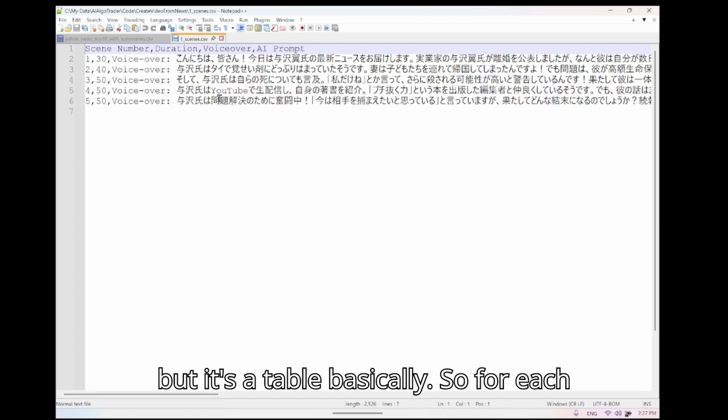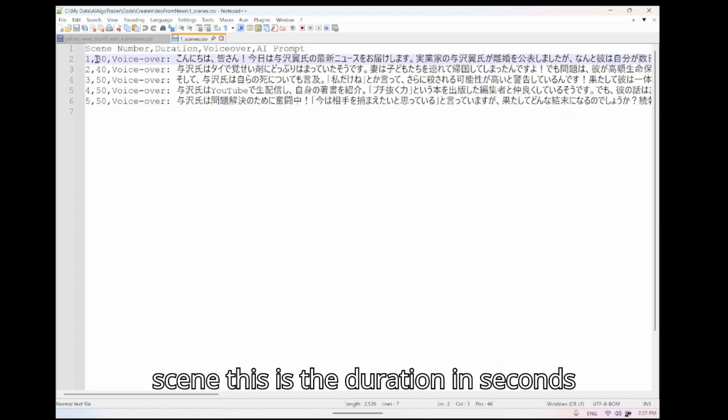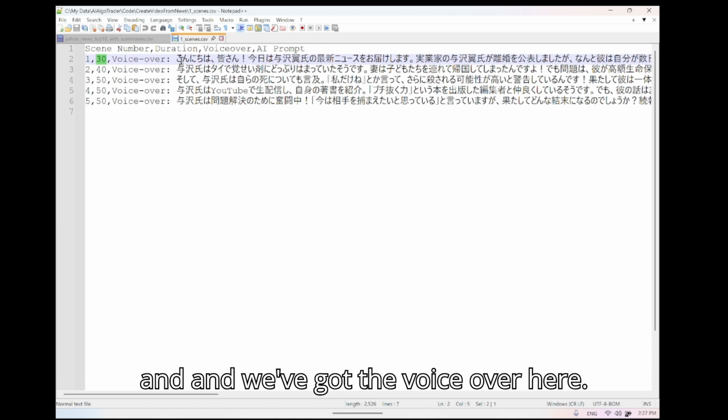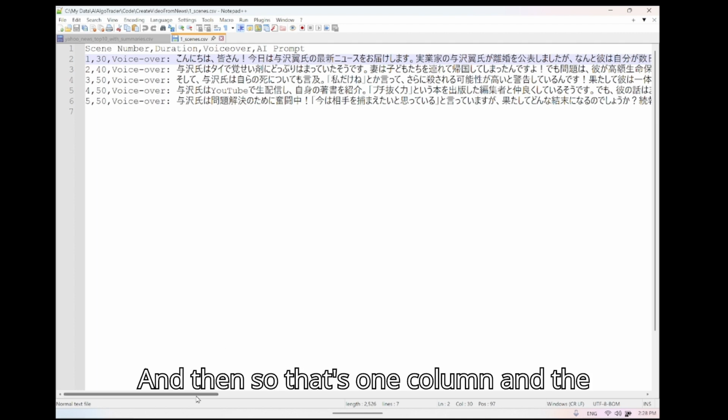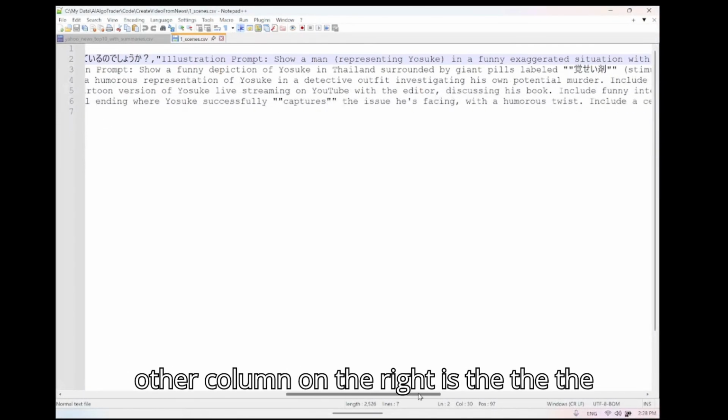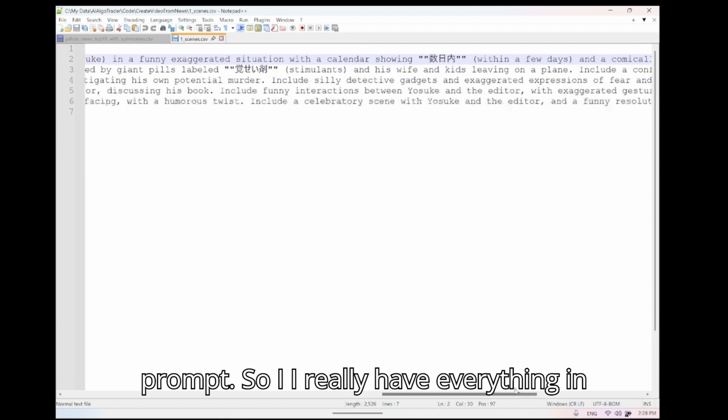So it's a CSV file, but it's a table basically. For each scene, this is the duration in seconds, and we've got the voiceover here, and that's one column, and the other column on the right is the prompt.